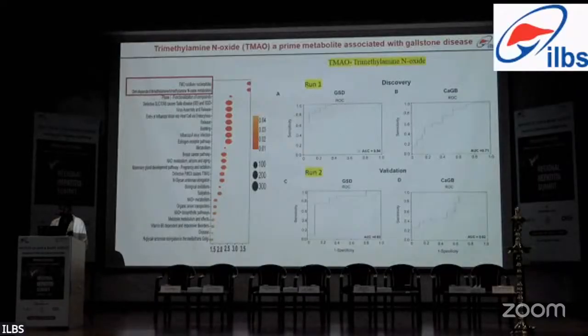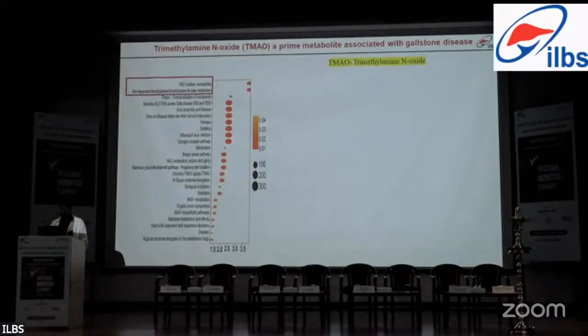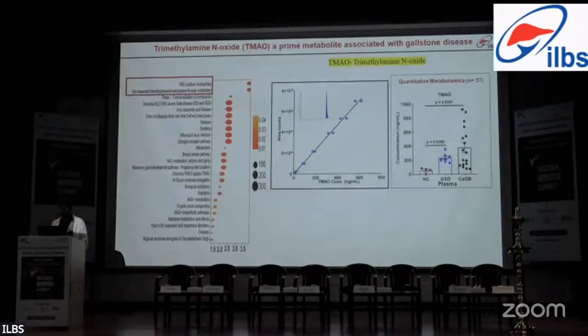TMAO shows a high AUC of 0.94 for gallstone in the discovery cohort and slightly lower but still good 0.83 for the validation cohort. And also for the cancer, the accuracy was slightly lower compared to GSD, which was 0.7 for gallbladder cancer and 0.62 for gallbladder cancer. All this data was based on untargeted metabolomics and specifically based on the relative abundance. So next we asked the question, what about the actual concentration of TMAO in the plasma? So for that we bought the standard of TMAO and found out the actual concentration of TMAO in the plasma.